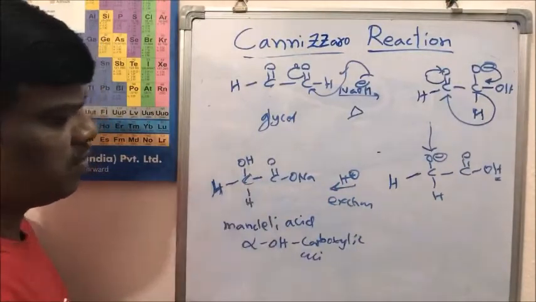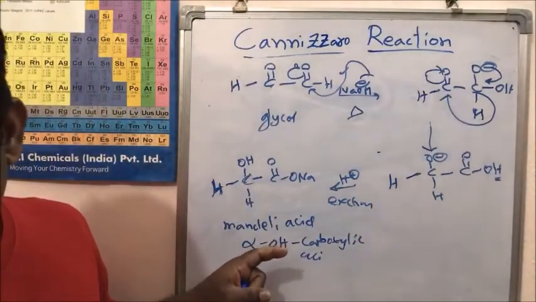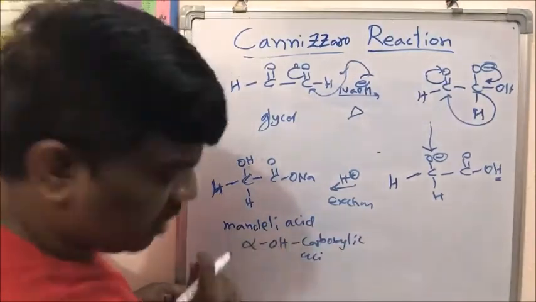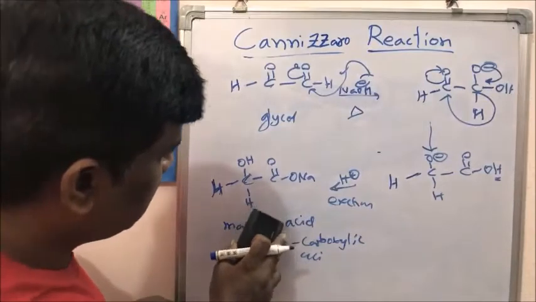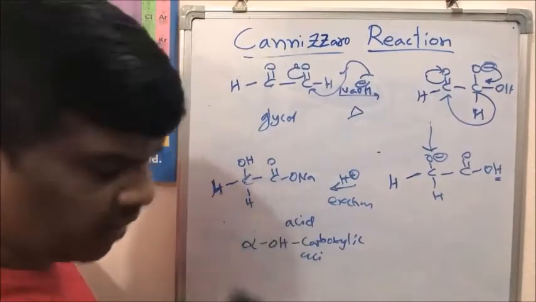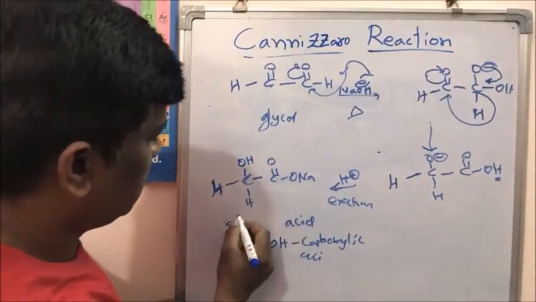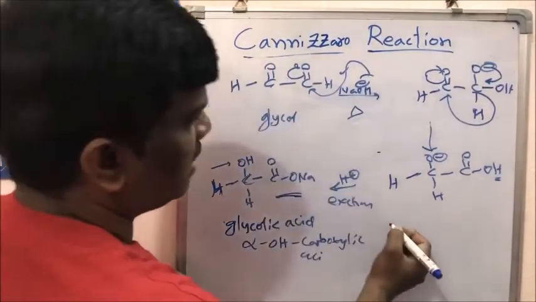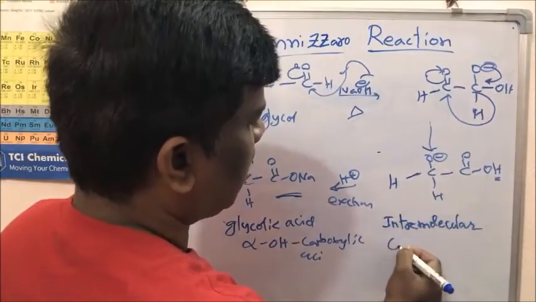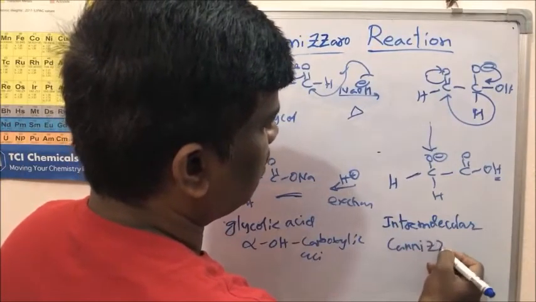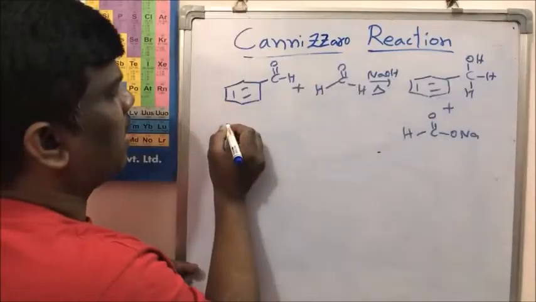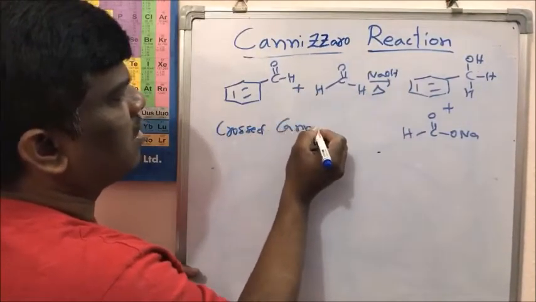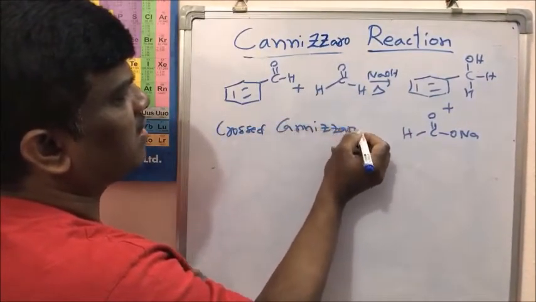Yes friends, sodium salt of glycolic acid. This is not mandelic acid, this is glycolic acid. And this reaction is known as intramolecular Cannizzaro reaction.